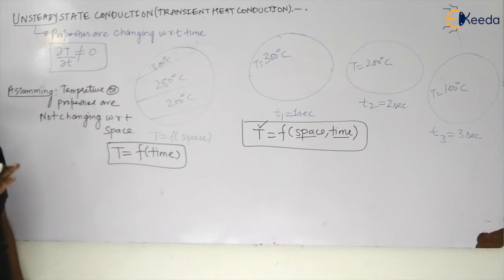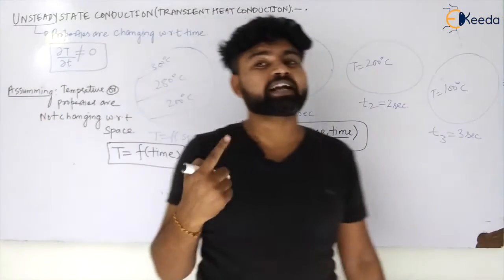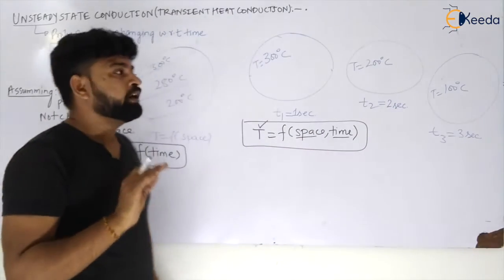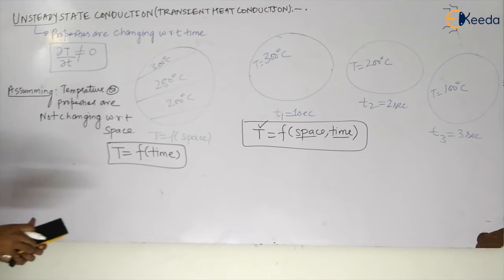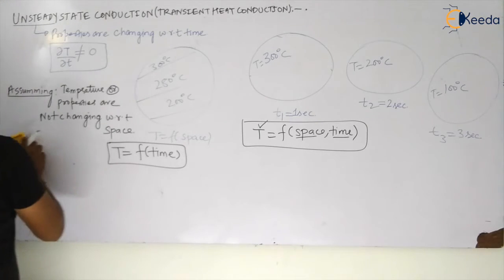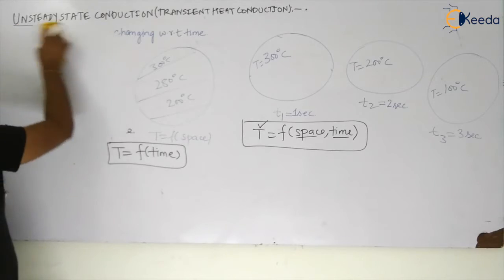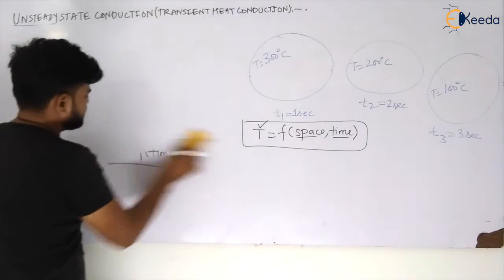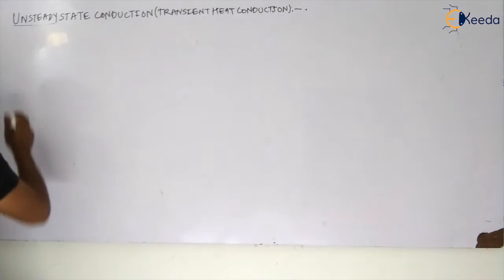This kind of analysis, when we only consider time as a variable and the properties are not changing with respect to space, we call a lumped system analysis, my dear students. So let us study the lumped system analysis.